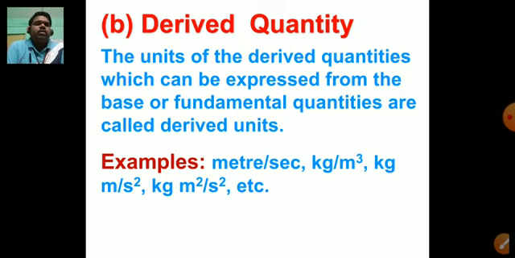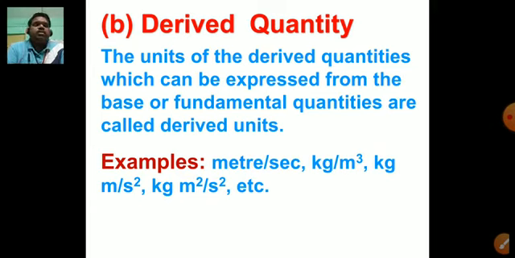Dear students, the unit of derived quantity which can be expressed from the base or fundamental quantity is called derived unit. So derived units are those units which can be expressed from the base or fundamental units.